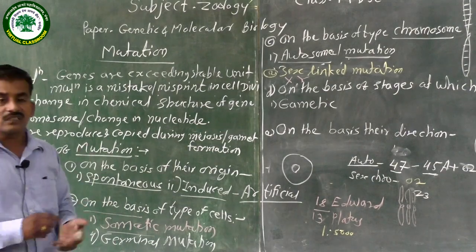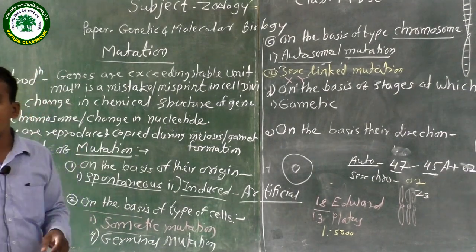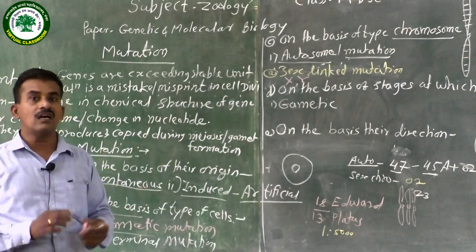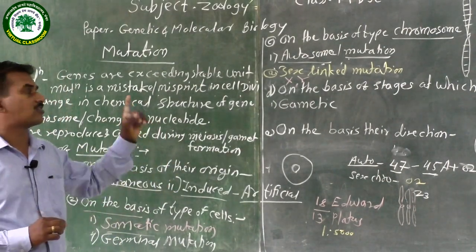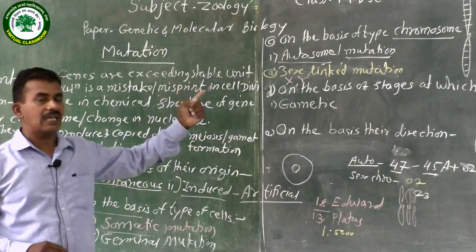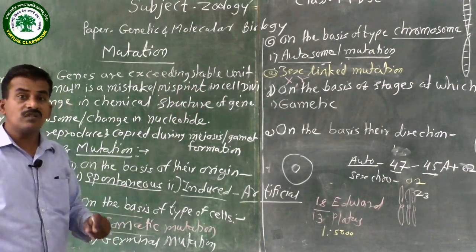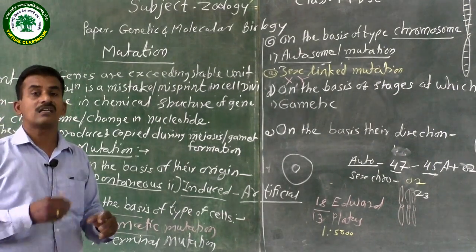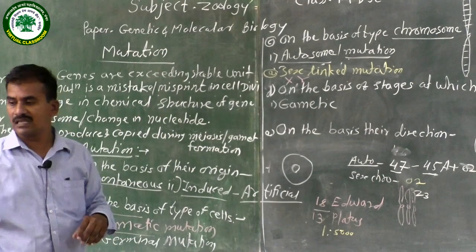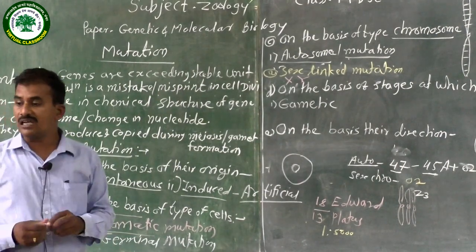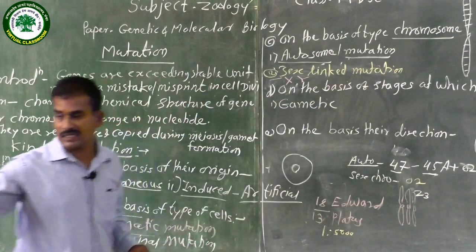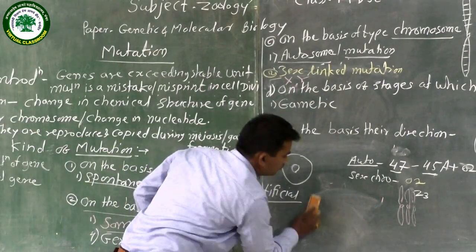A mutation in the X chromosome is called an X-linked mutation, and a mutation in the Y chromosome is called a Y-linked mutation. When mutations change in both X and Y, a number of syndromes are developed. A very good example of this is the syndrome called Klinefelter syndrome. An example of a sex-linked syndrome is Klinefelter syndrome.